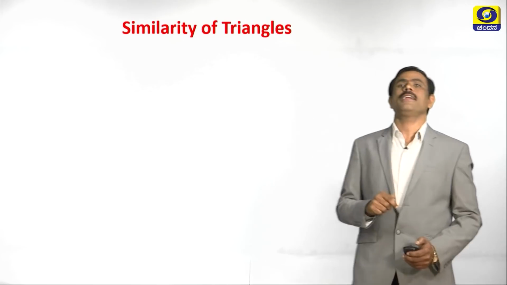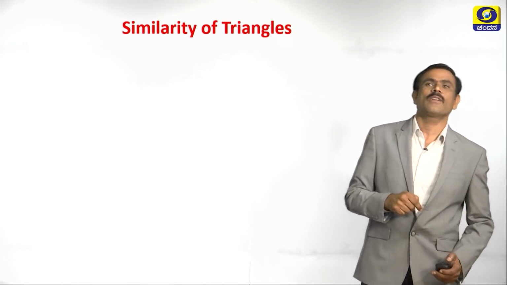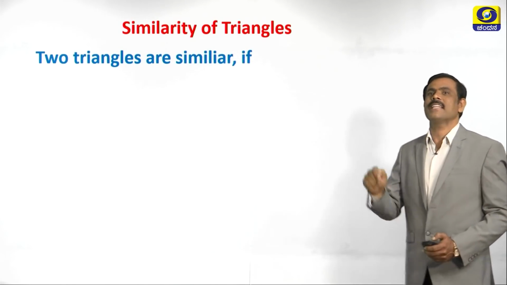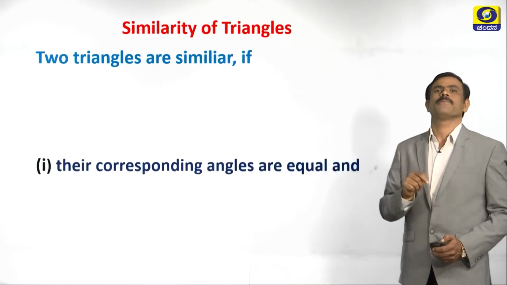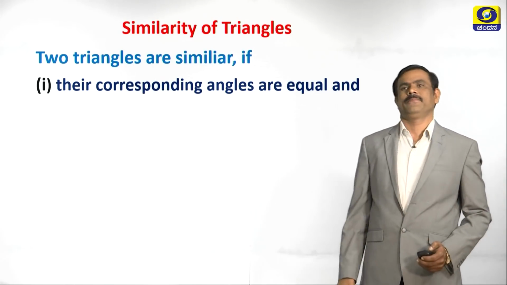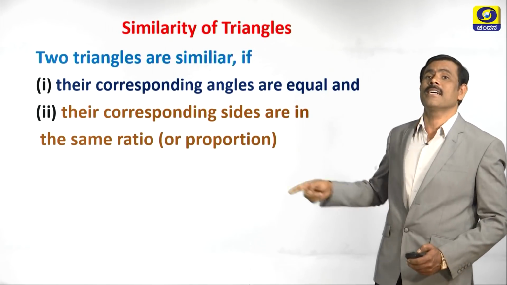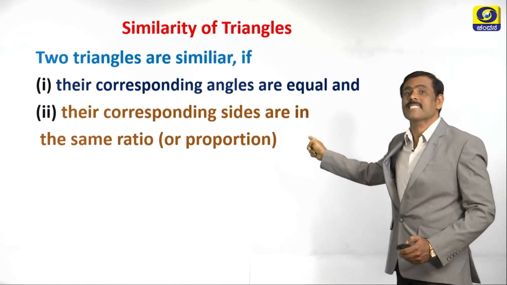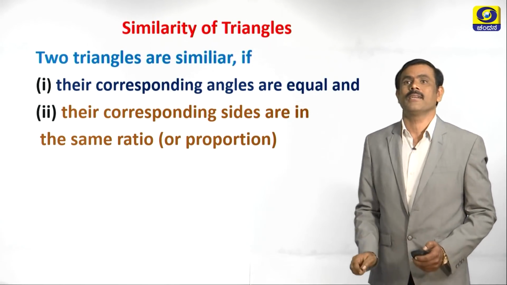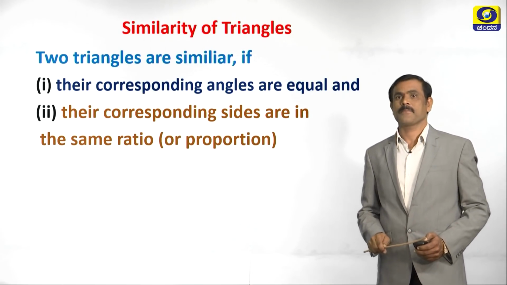The similarity of triangles. When we can say the 2 triangles are similar? See here, 2 triangles are similar if their corresponding angles are equal. Again, two triangles are similar if their corresponding sides are in the same ratio or proportion. This is the meaning for similar triangles.